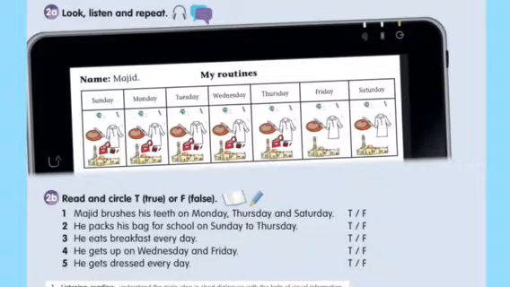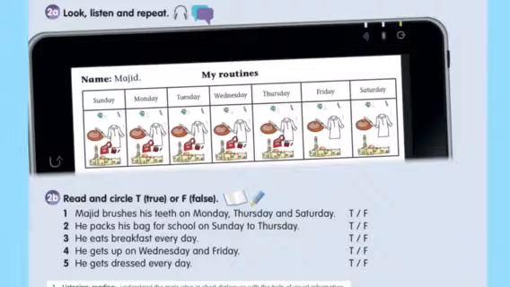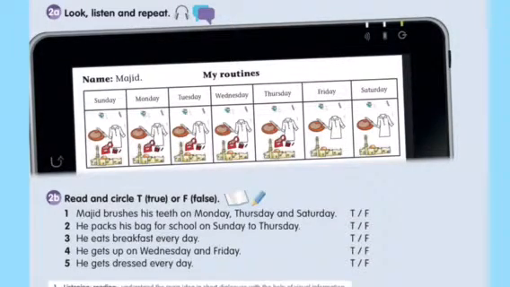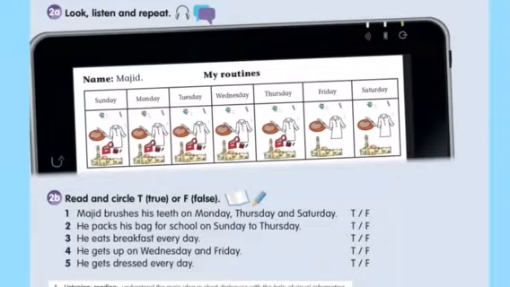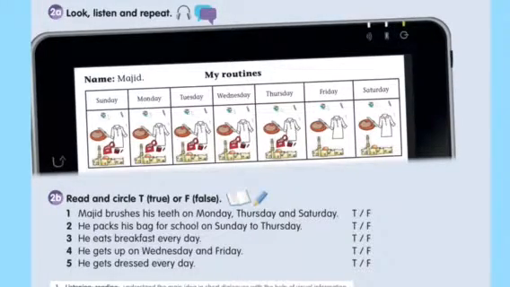Number 2, sentence number 2 says, he packs his bag for school on Sunday to Thursday. What do you mean by Sunday to Thursday? It means starting from Sunday, Monday, Tuesday, Wednesday, and Thursday. Yes? Yes, it is true. So, number 2, true. Number 3, he eats breakfast every day. Yes or no? It is true.